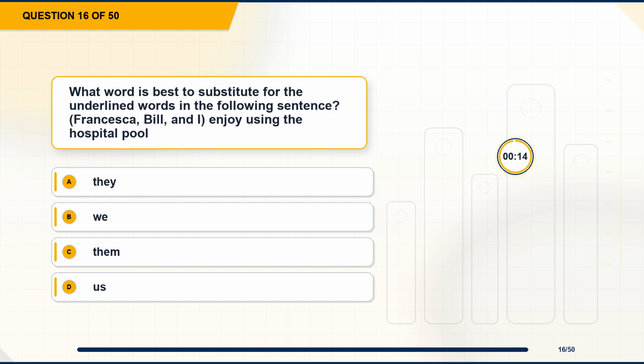Question 16. What word is best to substitute for the underlined words in the following sentence? Francesca, Bill, and I enjoy using the hospital pool. Option A. They. Option B. We. Option C. Them. Option D. Us.